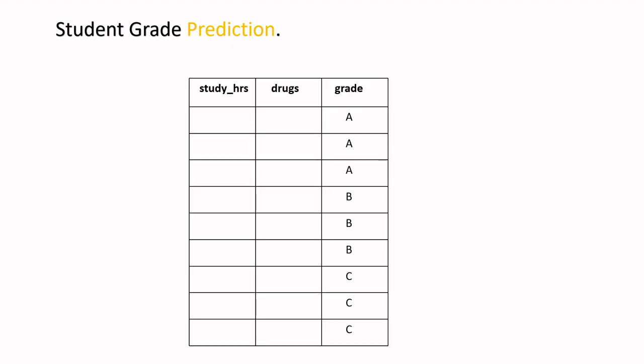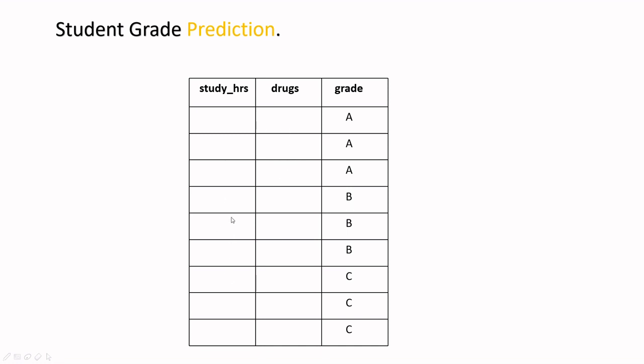So we are going to take a problem here. We'll have a student grade prediction, and the data set will look like this. There will be study hours, that is the number of hours a student studies in a week. So this will be a continuous variable. And drug addiction will be a categorical variable, 1 if the person is addicted, 0 if not. I have given the grade here so that we have a preconception in mind that grade A is the best, so you'll have higher study hours here and less drug addiction here.